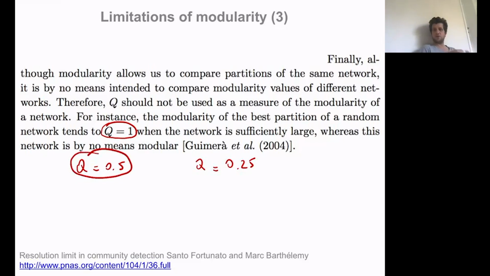Modularity should not be used as a number to compare the level of modularity of different graphs. It should be used to compare partitions of the same graph. That's perfectly fine if you do modularity optimization, but it shouldn't be used in this context as a way to compare different graphs.